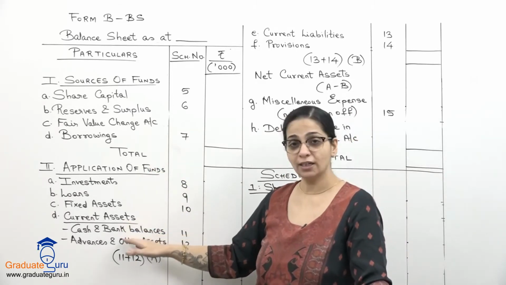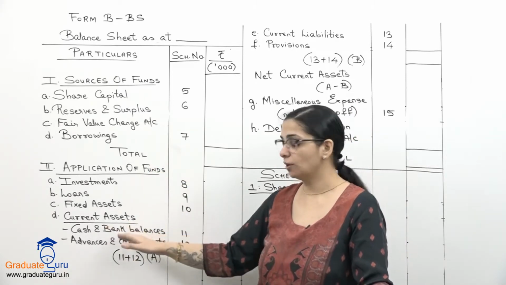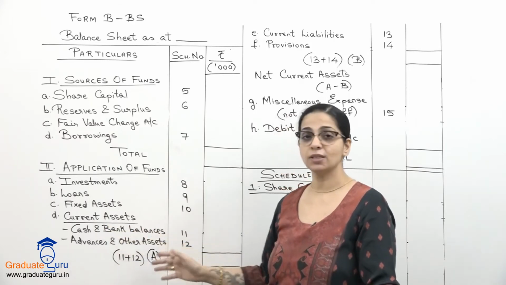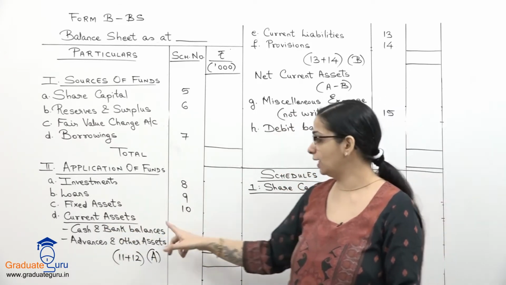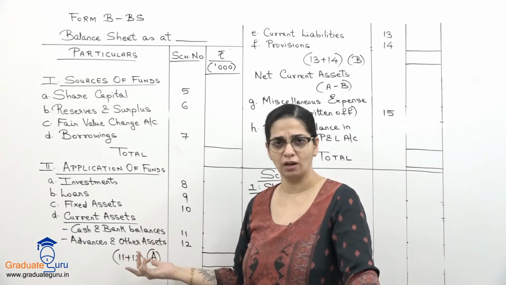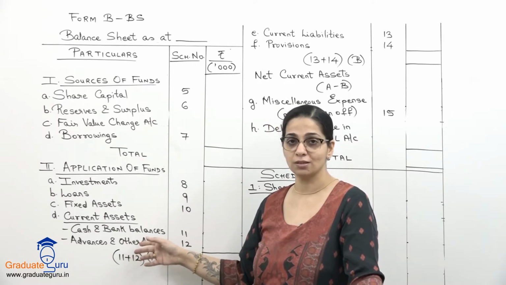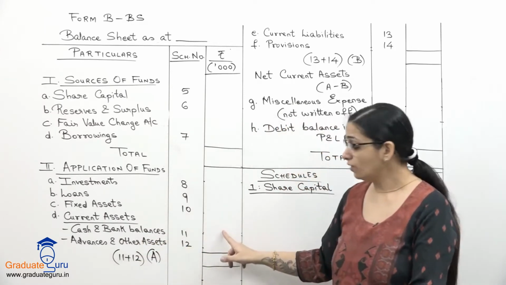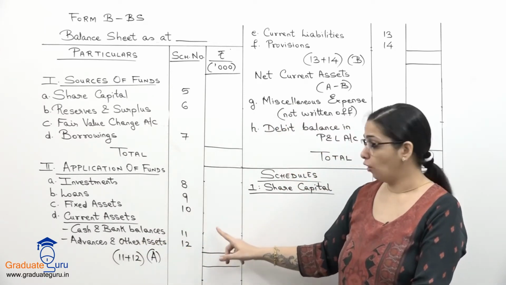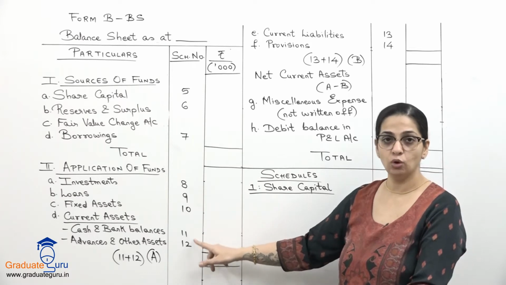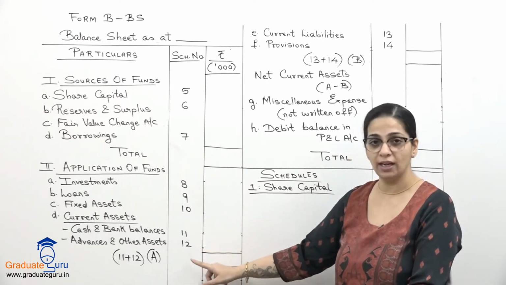So we, in current assets, we'll show two breakup, that is cash and bank balance and any advance and other assets. So basically cash and bank balance will be the major current asset. Baki jo bhi current assets hai, that will all go to this second head. We will take a subtotal of this 11 and 12. That is ये दोनों schedules का हम एक subtotal लेंगे.